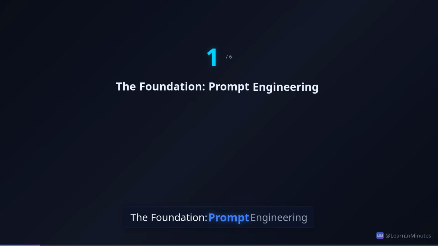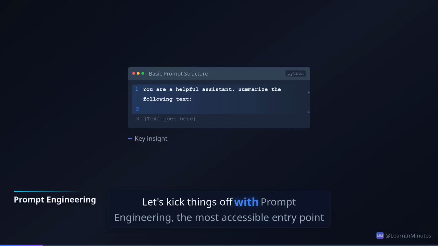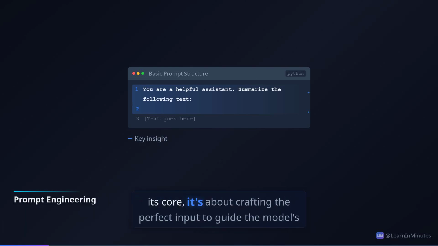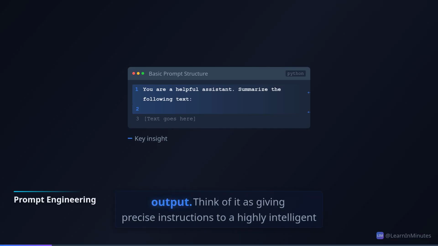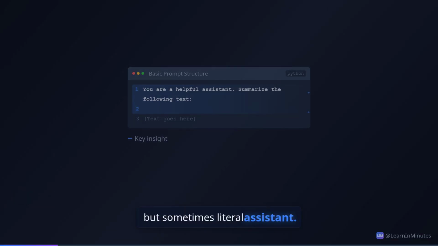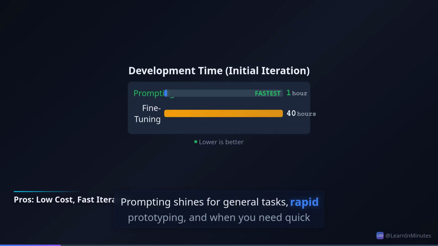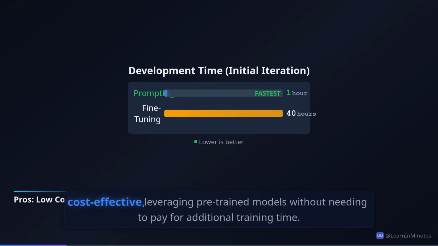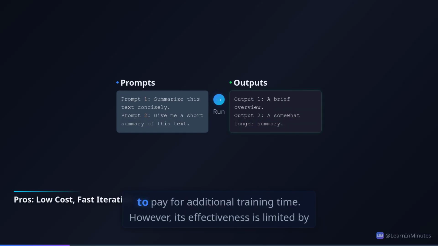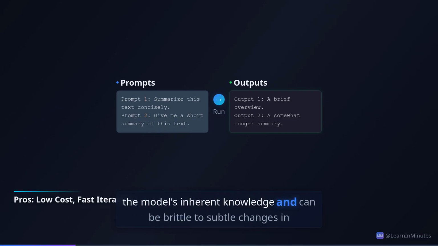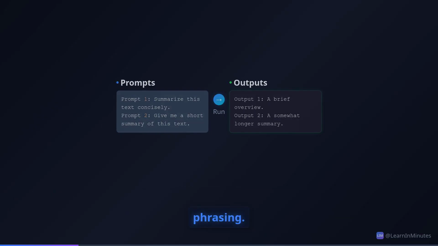The foundation: prompt engineering. Let's kick things off with prompt engineering, the most accessible entry point into controlling large language models. At its core, it's about crafting the perfect input to guide the model's output. Think of it as giving precise instructions to a highly intelligent, but sometimes literal assistant. Prompting shines for general tasks, rapid prototyping, and when you need quick iterations without significant investment. It's incredibly cost-effective, leveraging pre-trained models without needing to pay for additional training time. However, its effectiveness is limited by the model's inherent knowledge and can be brittle to subtle changes in phrasing.